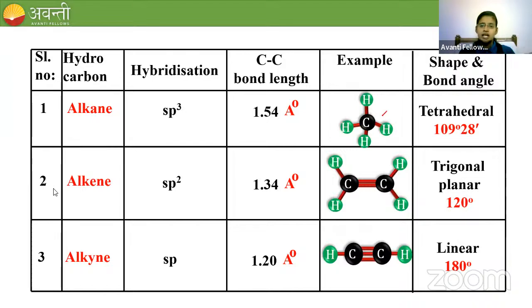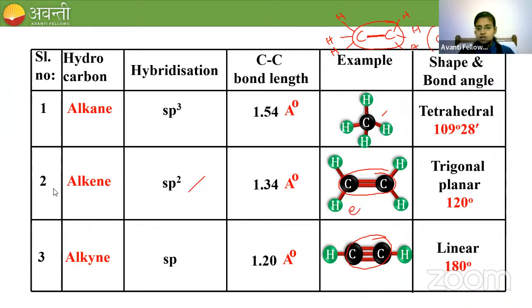Methane means a one carbon containing hydrocarbon. I can go for ethane also. Ethane means 2 carbons attached with 6 hydrogens. The carbon-carbon bond length is 1.54 angstrom. Clear? The sp3 hybridization means the carbon will have only single bonds around it, sp2 hybridization means the carbon will have a double bond around it, and sp means the carbon will have a triple bond around it. Got it? So this molecule is called ethane.